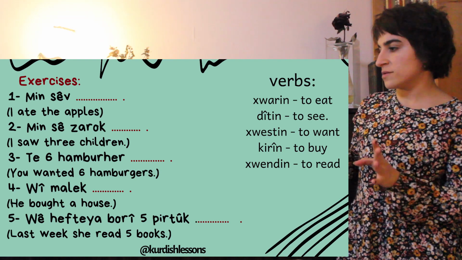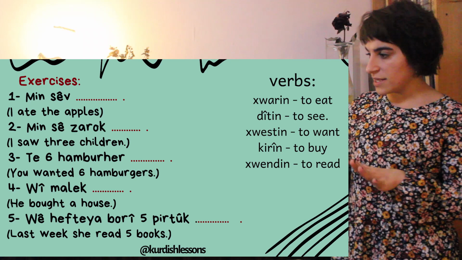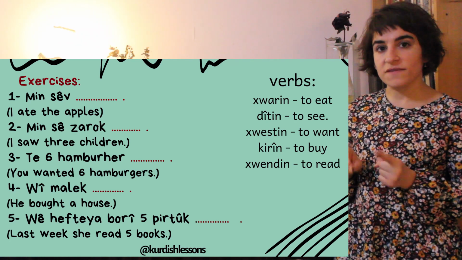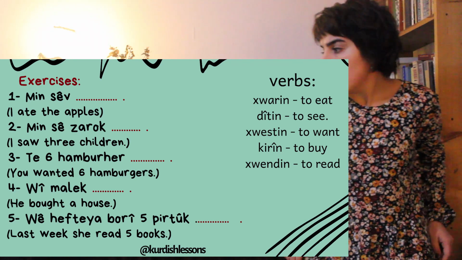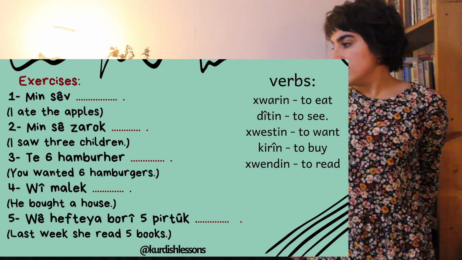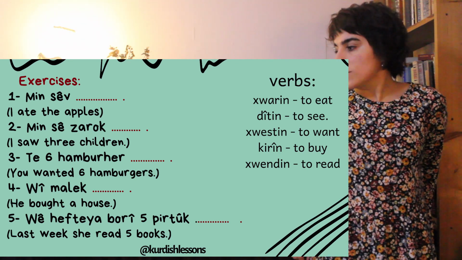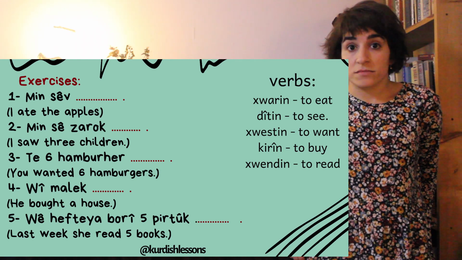So here, as you see, we have a part of exercises. If you want to do them, just stop the video and do it yourself, and then watch with me again. So here, our first example is "men sev ..." So the speaker wants to say I ate the apples, many apples, right?